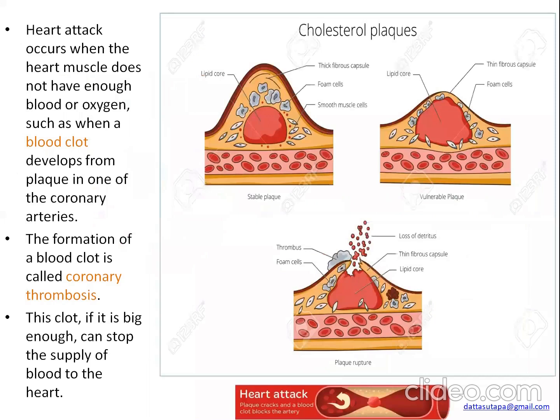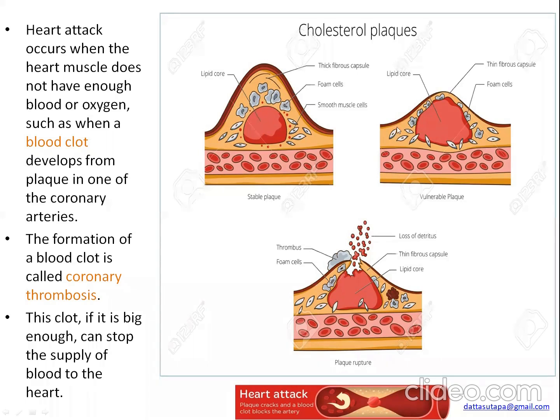Now, see here. It is the stable plaque and this one is the vulnerable plaque. You can see the difference. Stable plaque causes a fixed obstruction as it is a fixed length. This one is the thick fibrous capsule. This is the foam cells, smooth muscle cells are here and this is the lipid core.